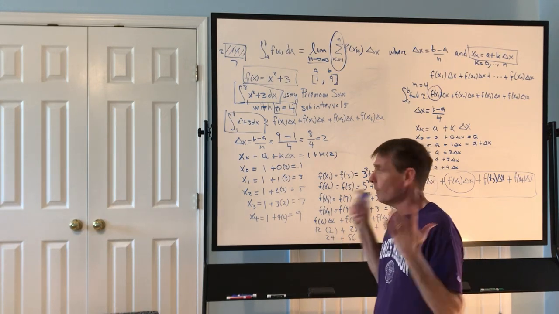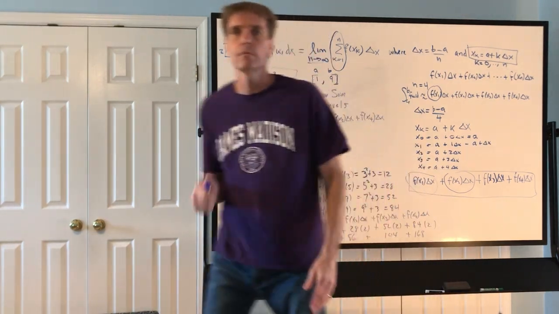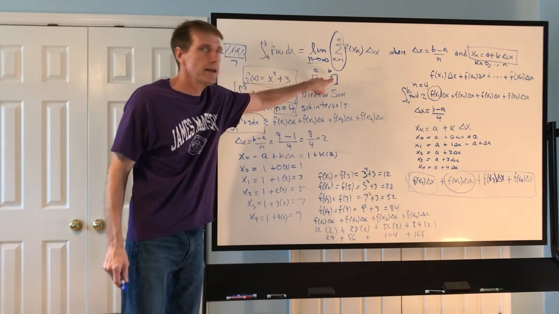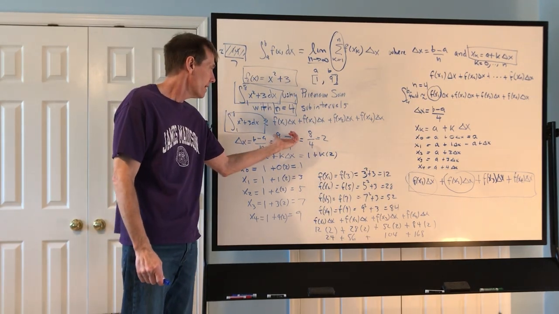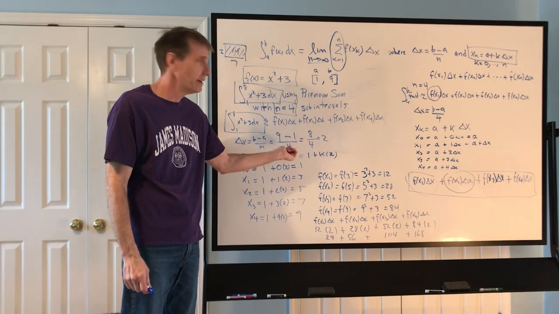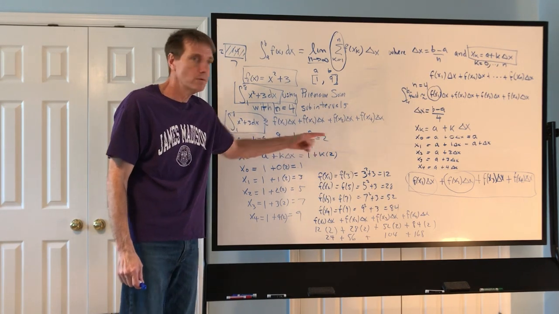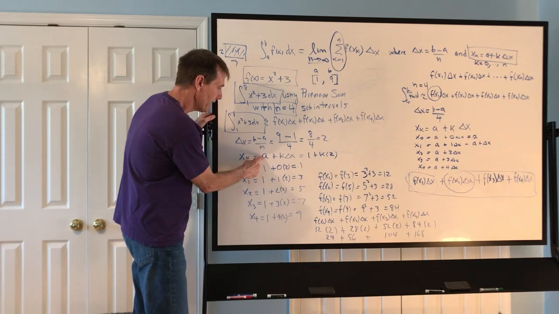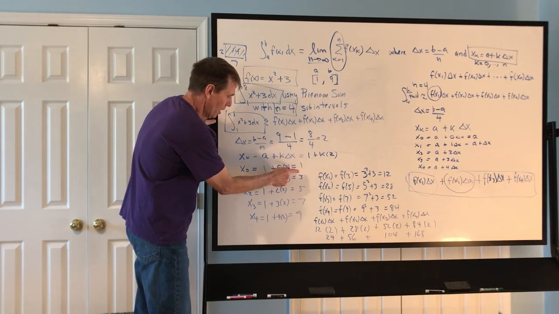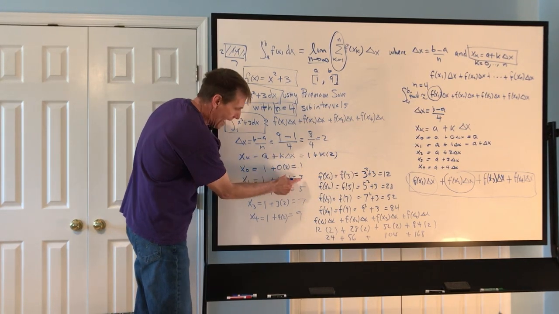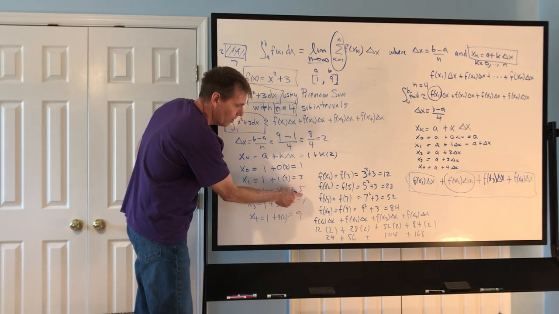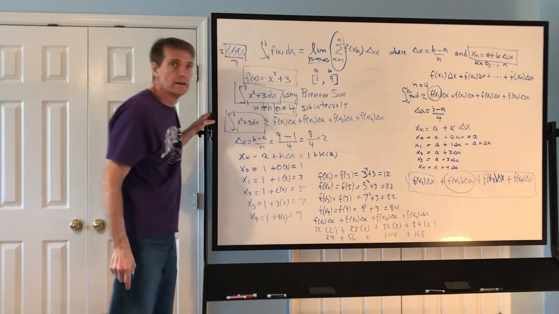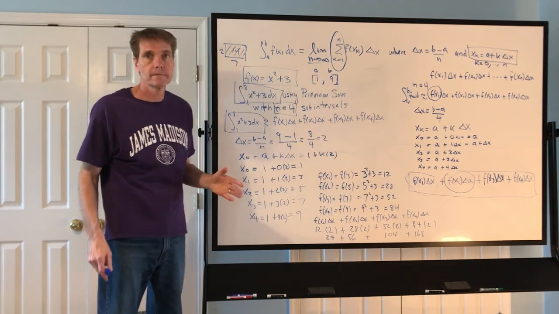So it's not bad. Now again, if you're doing this Riemann sum approximation, you got to know who your a and b are, step 1. Divide that b minus a by whatever n is, get that value, start at a, and keep adding delta x. So we started at 1, add 2, add 2, add 2, add 2, until you reach b.